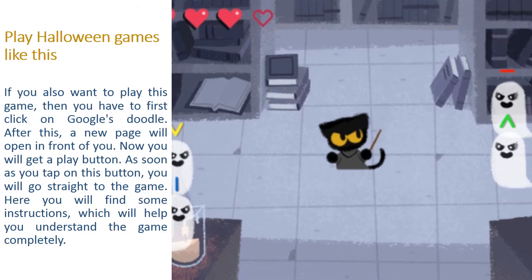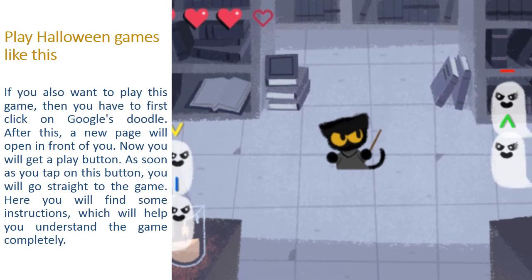If you also want to play this game, then you first have to click on this Google Doodle. After this, a new page will open in front of you. Now you will get a play button. As soon as you tap this button, you will go straight to the game. Here you will find some instructions which will help you understand the game completely.